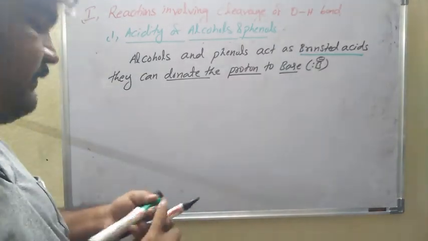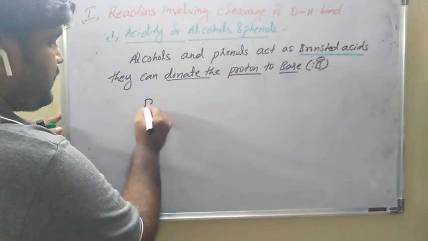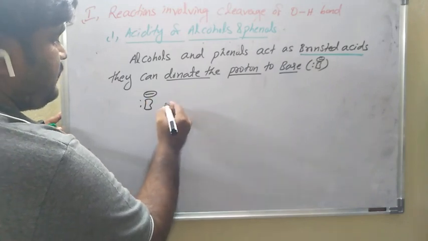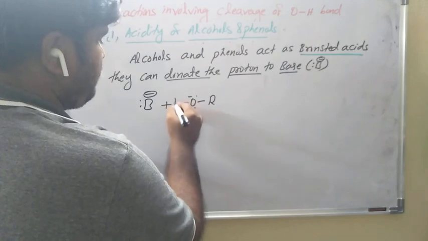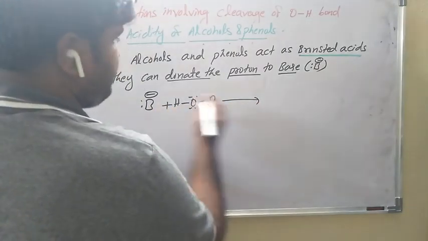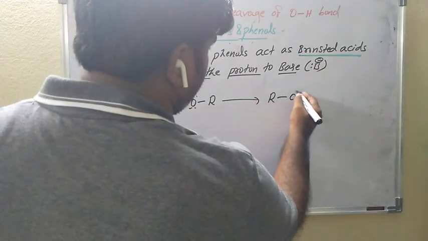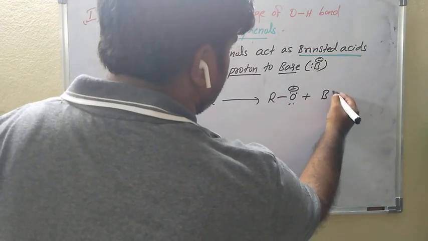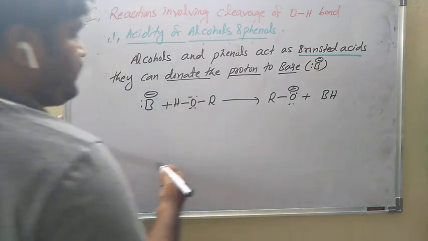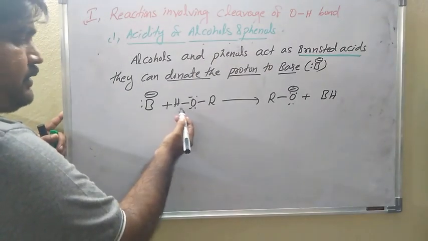Let us see that equation. So the base is there, and it reacts with the alcohol. It donates the proton here, so that's why it is RO minus. Here is BH. So it donates the proton to this one.